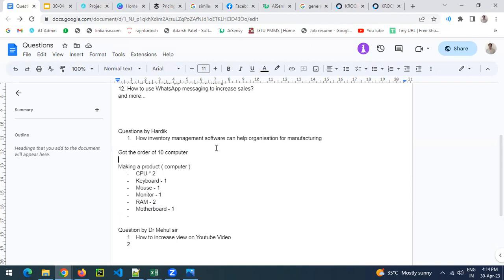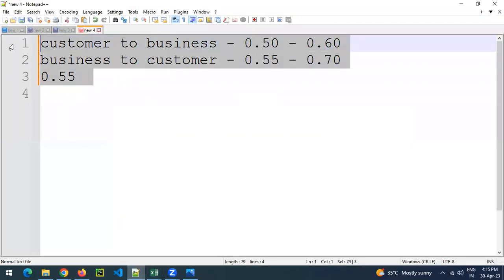Whenever you're making a product, you need raw material, and that raw material will be different as per your business and product. So what is exactly the stock available for me? Whatever stock is not available, the remaining items I need to order from my vendor. So many process chains are involved here. What is the technical part involved? If we take it point by point, what is involved here?